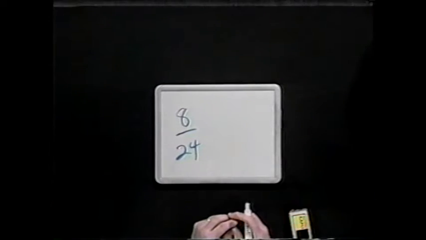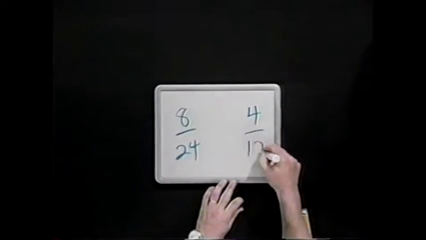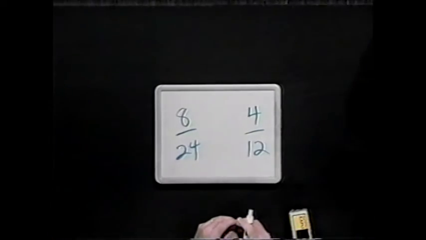Okay, Brian, how about the peanut butter cookies? What was our experimental probability for peanut butter cookies? Well, since during the experiment we got 8 peanut butter cookies out of the total 24 times that we did it, it would have to be 8/24. That's right. And the theoretical probability, how many cookies were in there? Peanut butter cookies? 4. That's right. Out of? 12. Okay. And what do both of those simplify to? 1/3, which is exactly the same.